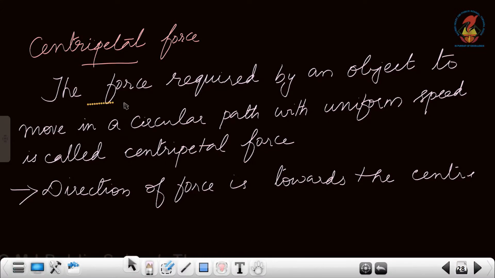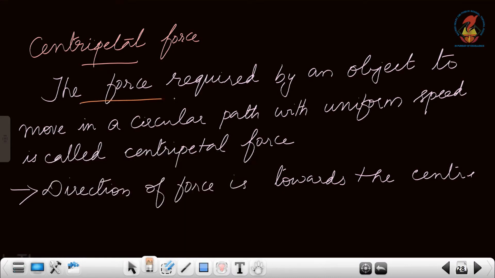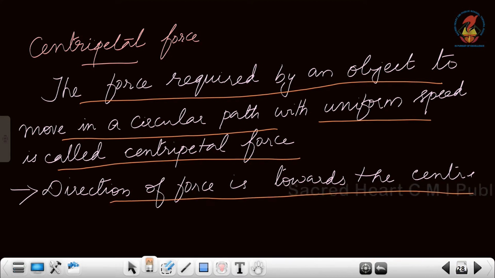The force required by an object to move in a circular path with uniform speed is what we call the centripetal force, and the direction of force is always directed towards the center. If an object is traveling in a circular path, we know the direction of centripetal force is always towards the center of the circular path.